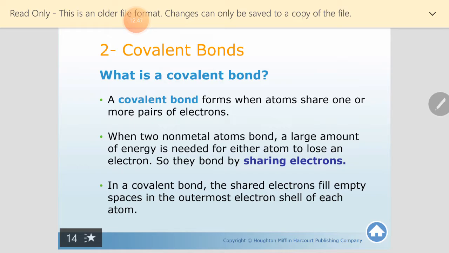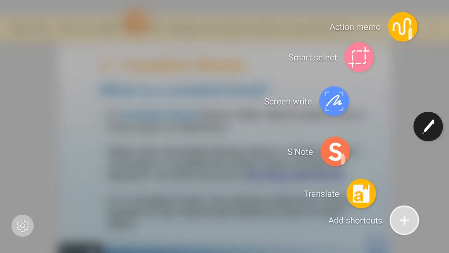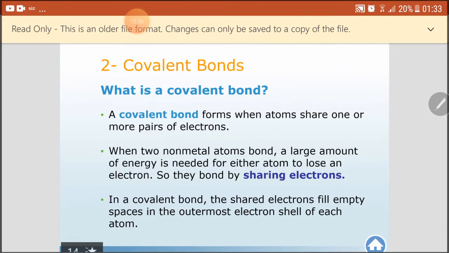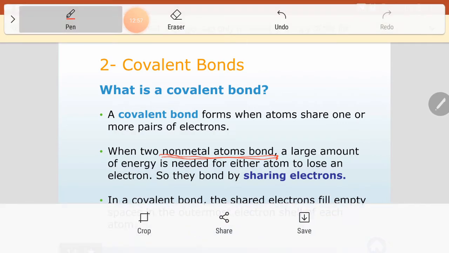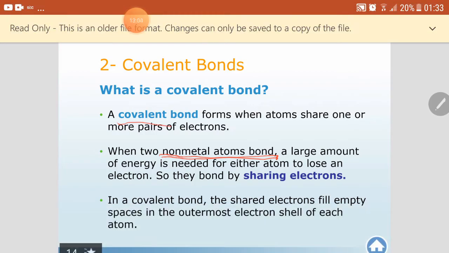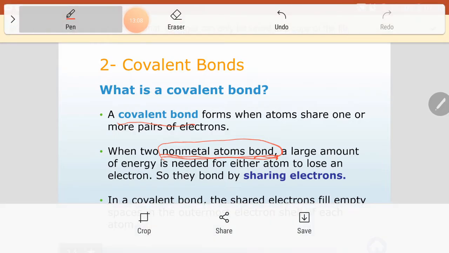When two nonmetal atoms bond. In the ionic we said metal with nonmetal. Here, the covalent bond is only between nonmetal atoms.